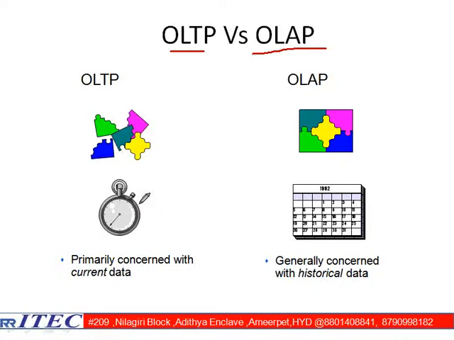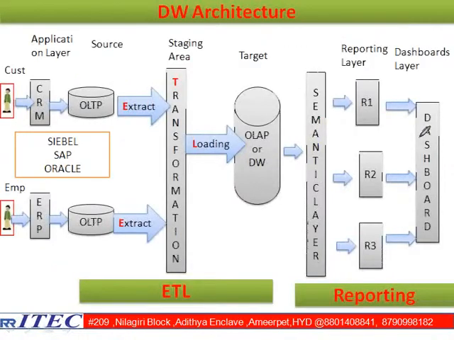Is it a holiday or a working day? If you want to know something extra, you need to go for what, sir? Calendar. Something is concerned about what, sir? Historical. Something is concerned about what, sir? Current data. So OLTP is always concerned about current data and OLAP is always concerned about historical data. Symbolically, this is a watch, this is a calendar. Next one, it's a beautiful diagram. Please observe the diagram.